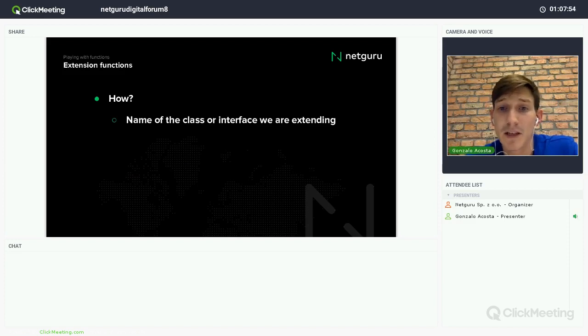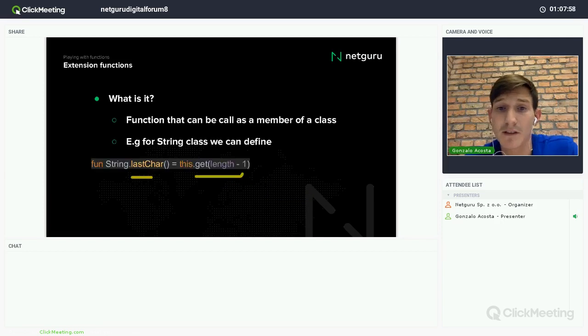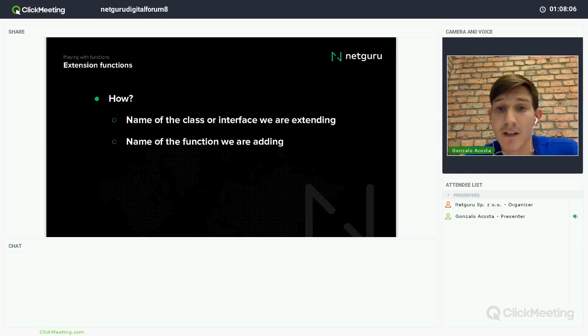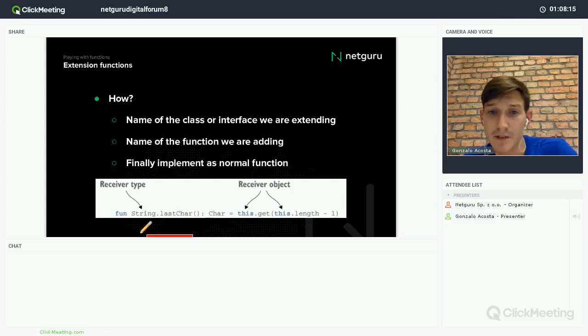How is this done? First, I need the name of the class or interface that I'm extending. In this case, it was String, right? Here, the String. Then I need the name of the function, lastChar in this case, right after the dot. And finally, the implementation of the function. Here I have it. So I'm extending String and adding another method, lastChar, that will return a char, and basically will get the last char of the string.